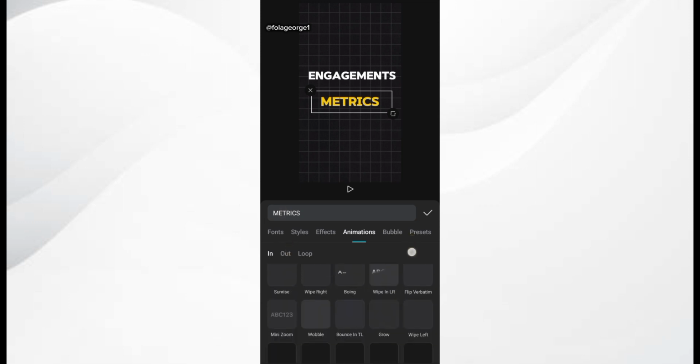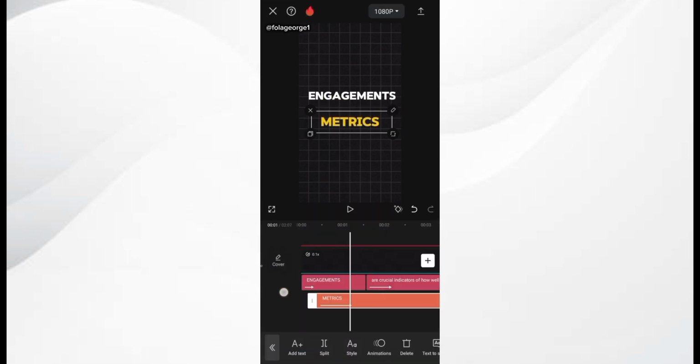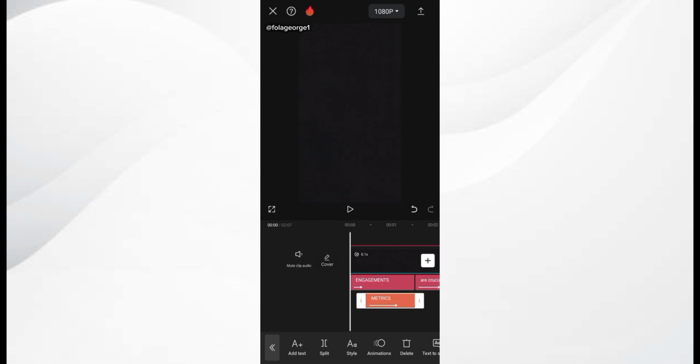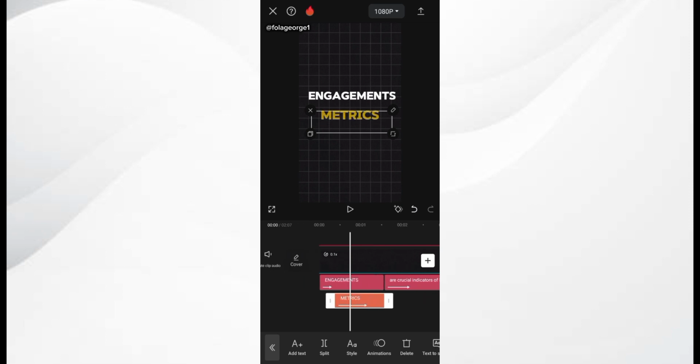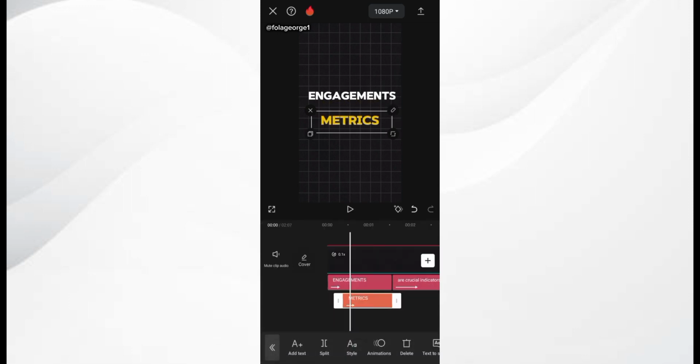So the slide down animation should be somewhere here. Okay, this is the engagement metrics. So that is the slide down in animation. So I'm just going to trim this to this point and just engagement metrics. Okay, that appears to come in too slow. So the slide down in animation should be faster than that. So I put it at 0.2 seconds.